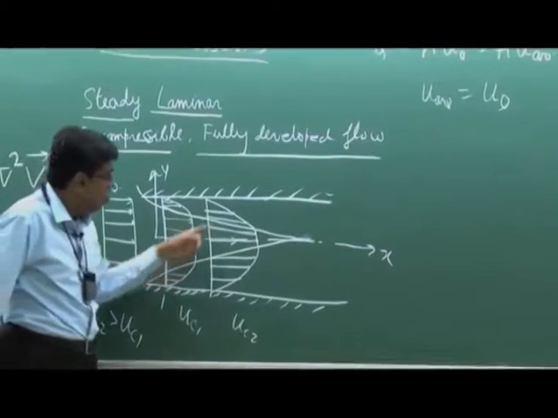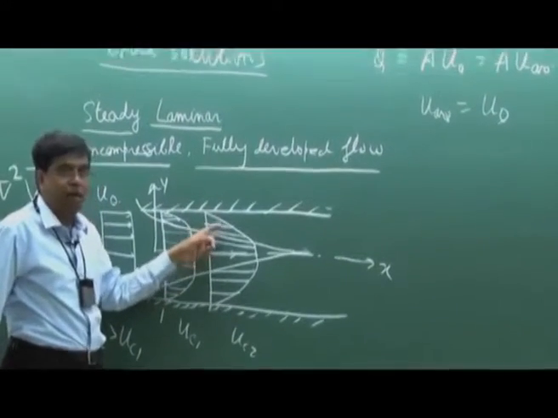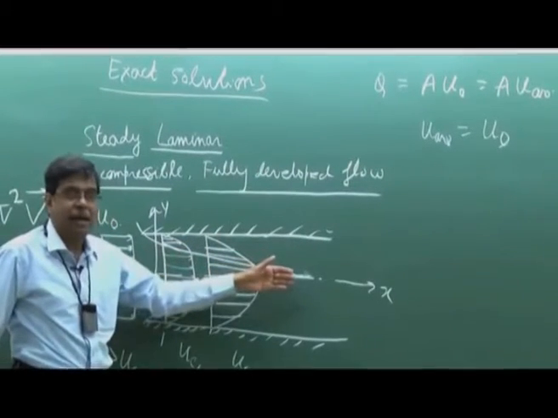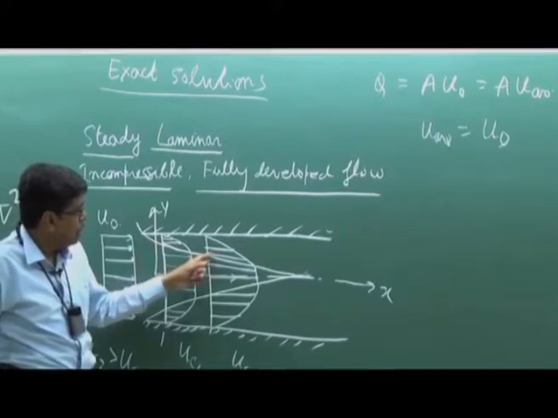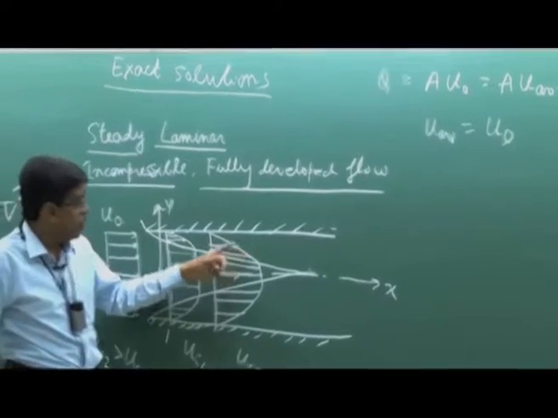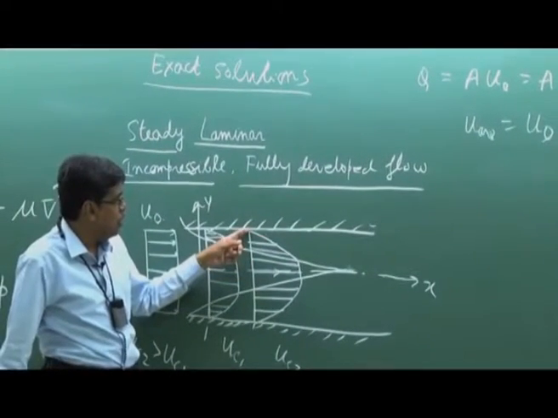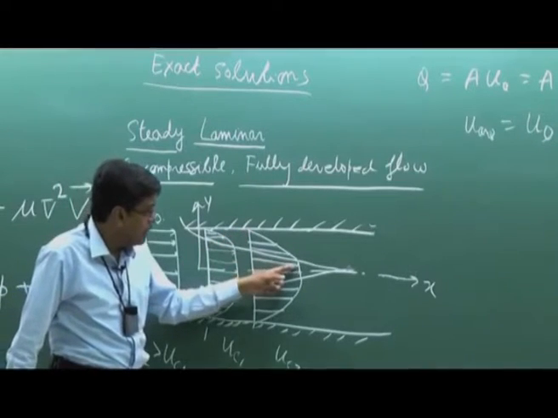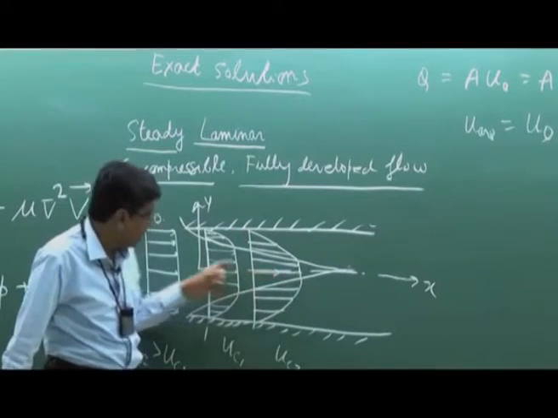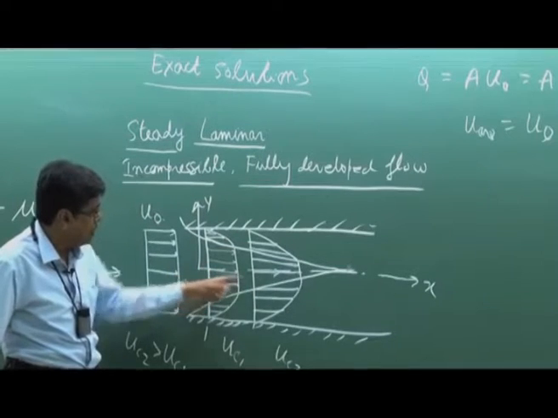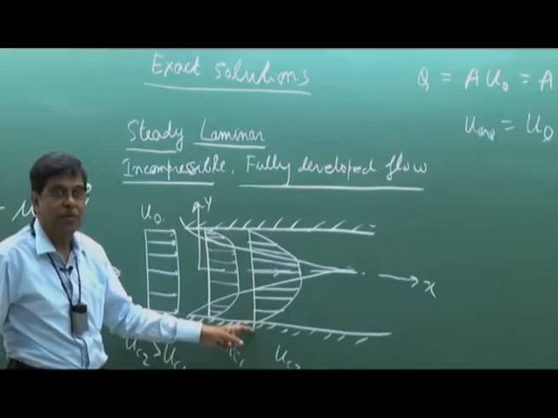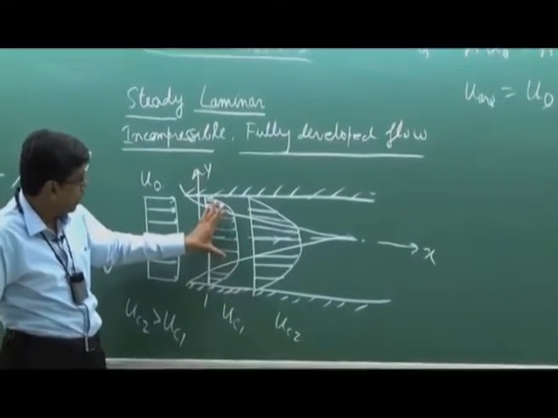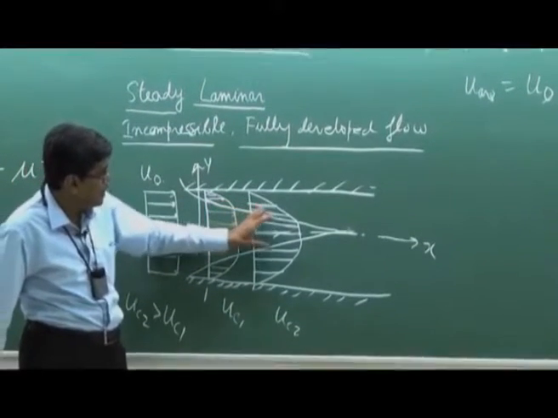Since the boundary layer grows as the flow proceeds downstream, more fluid is slowed down because of the viscous effect and the solid wall interactions. The central region velocity, that is the potential core velocity, has to increase to keep the same average velocity, because the potential core, that uniform velocity region, is getting reduced.